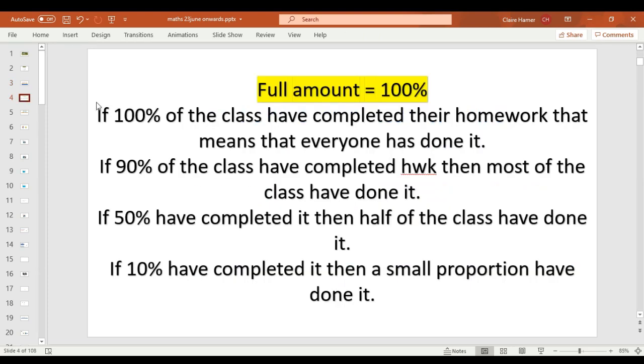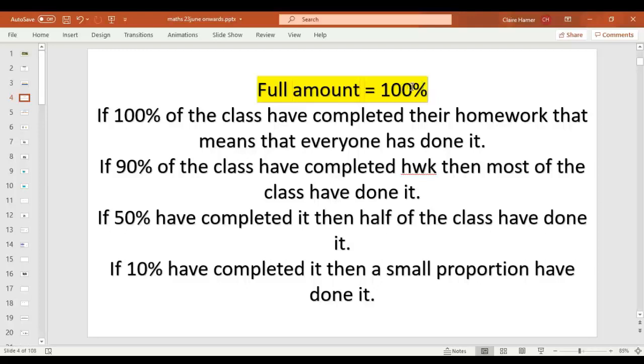So, people use percentages all the time. I'm sure you've heard them a lot, and you've probably not even noticed. So sometimes teachers will say, oh, well done, 100% of the class have completed homework this week. 100% means the whole class have completed their homework. 100% is the full amount. If a teacher said that 90% of the class had completed their homework, then 90% means that most of the class have done it, because that's not far off the full amount, is it?